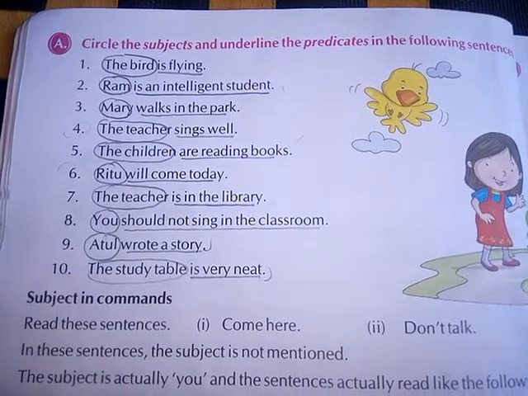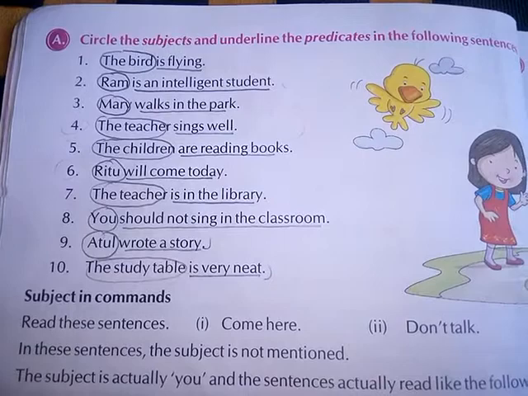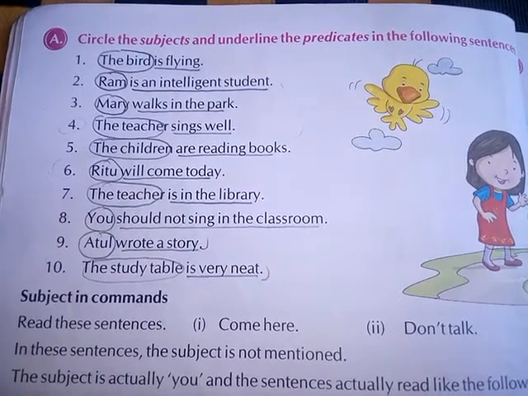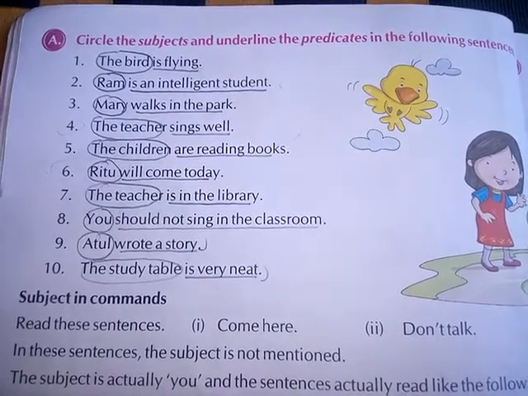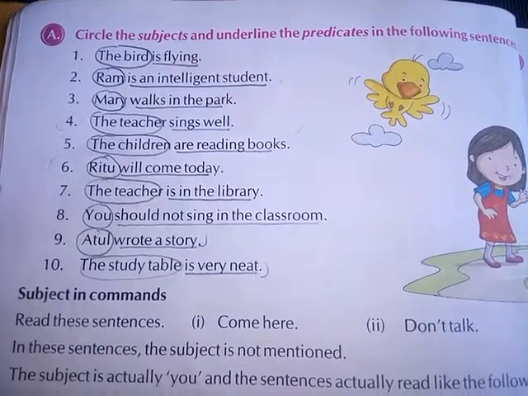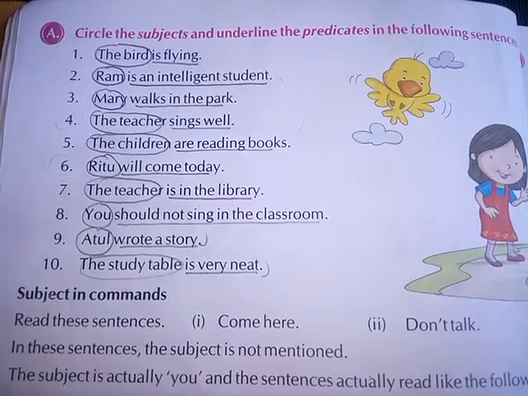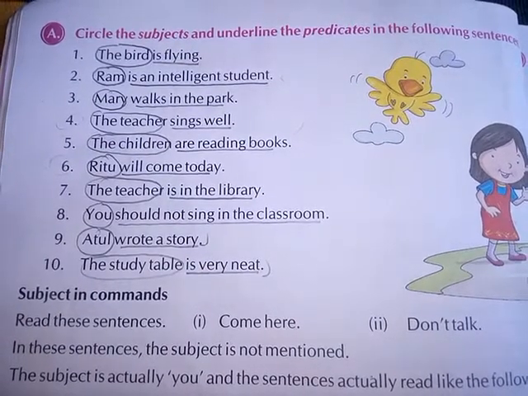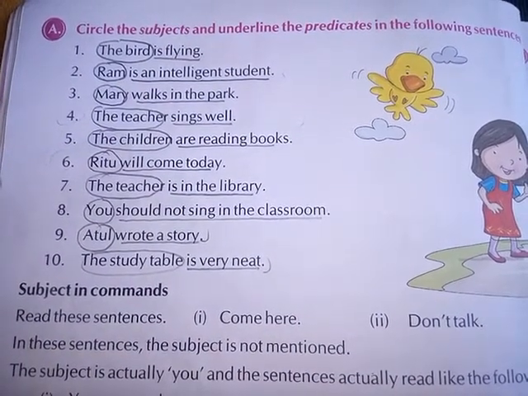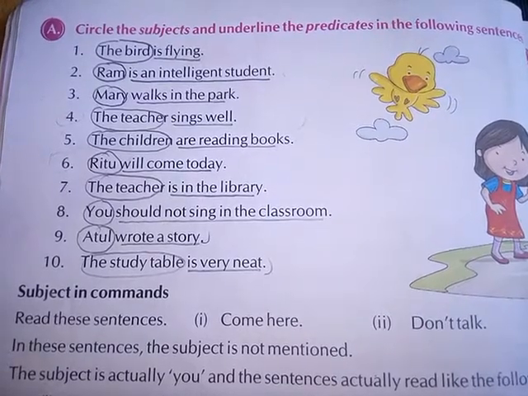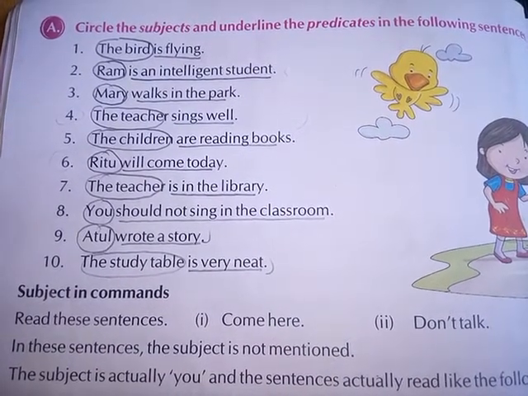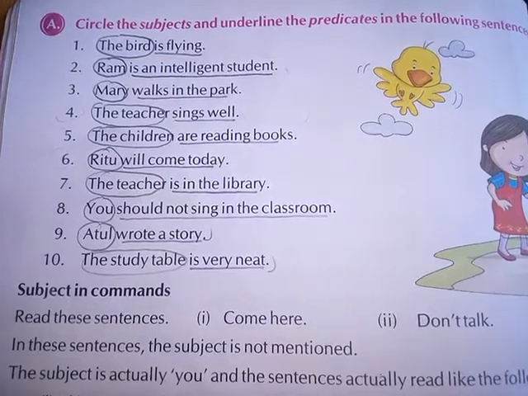do the underline. Fourth number, the teacher is the subject, so there we have to do circle. Sings well, that is the predicate, that is why we have to do the underline. Fifth number, the children, that is the subject, we have to do the circle over there. Why? Because the children, that is the subject, and are reading books, that is the predicate, that is why we have to do the underline.